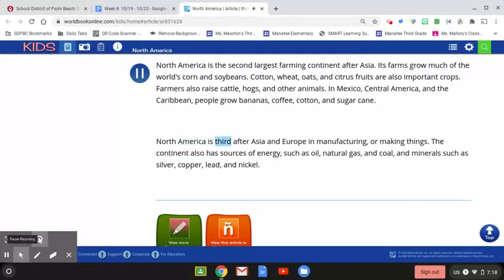North America is third after Asia and Europe in manufacturing, or making things. The continent also has sources of energy, such as oil, natural gas, and coal, and minerals such as silver, copper, lead, and nickel.